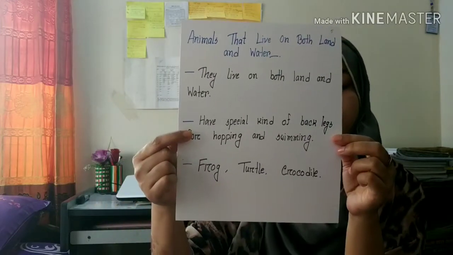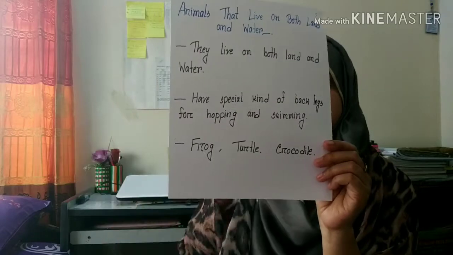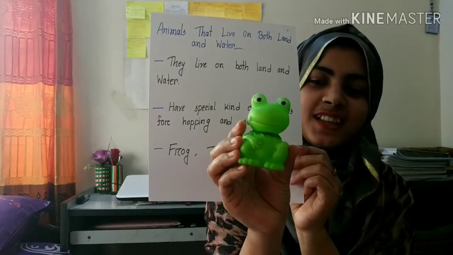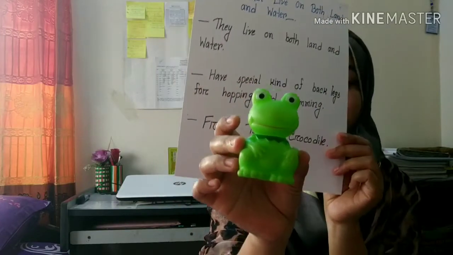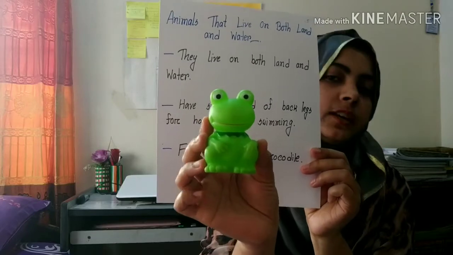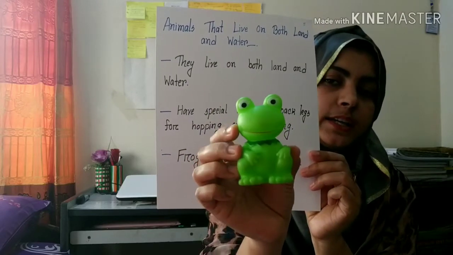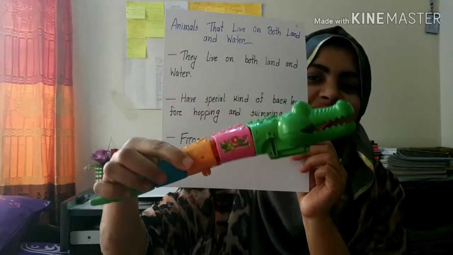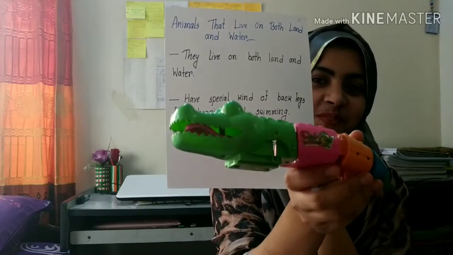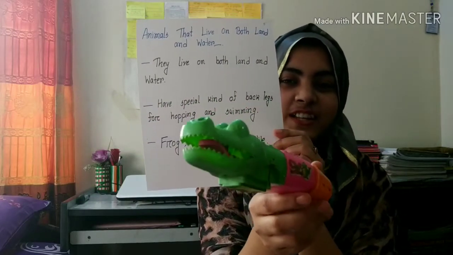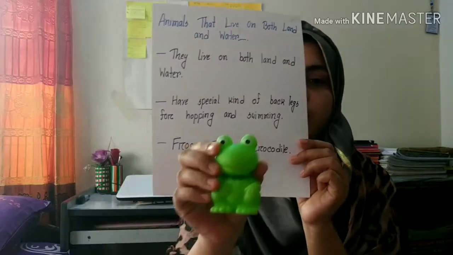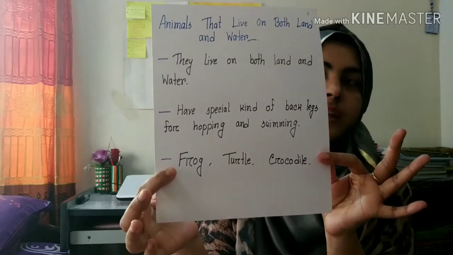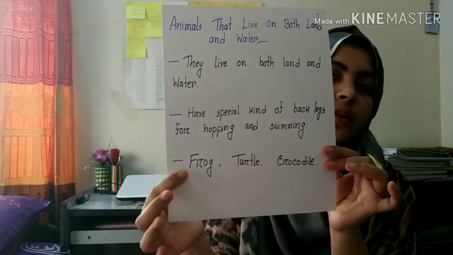So what are the examples? Examples are this. What is this? This is a frog. A frog is both a water and land animal. This is a crocodile. Can you see? This is a crocodile. This is a frog. Frog, crocodile, turtle. These are the animals that live on both land and water.